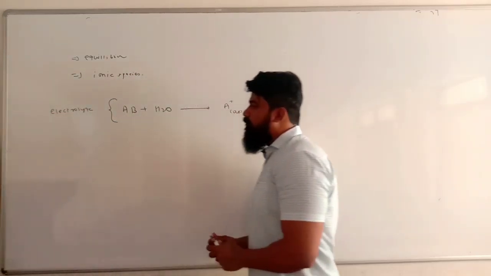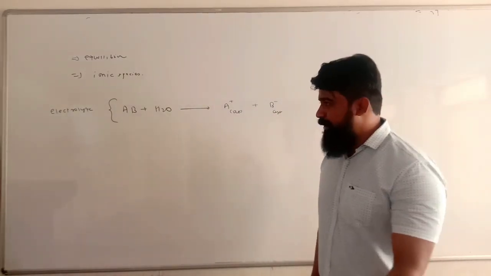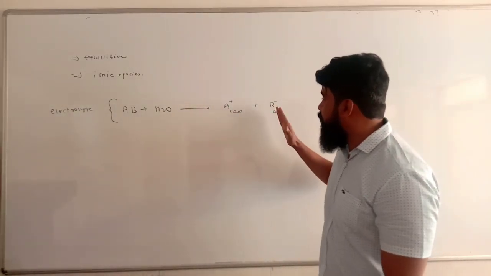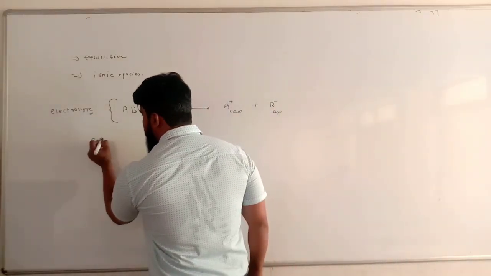So what can we talk about electrolytes? Electrolytes are substances that, when dissolved in water, dissociate into their ions, A plus and B minus. This is all about the electrolyte. So which are the general examples of electrolytes?